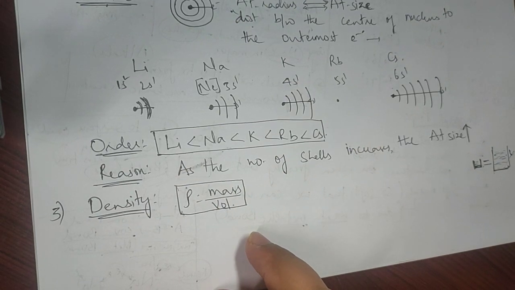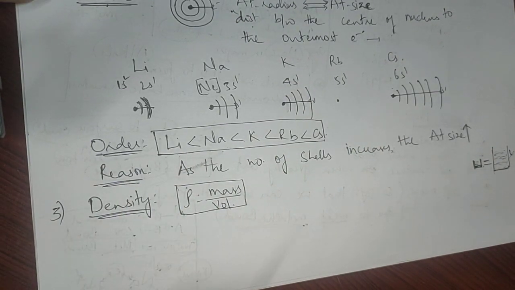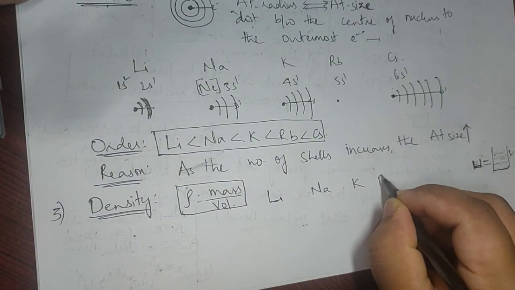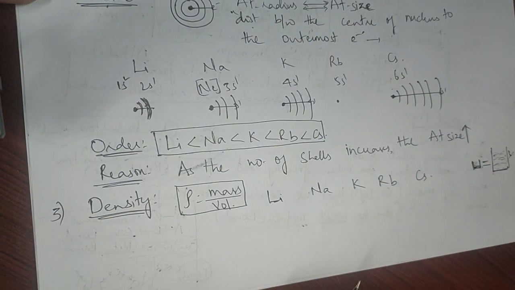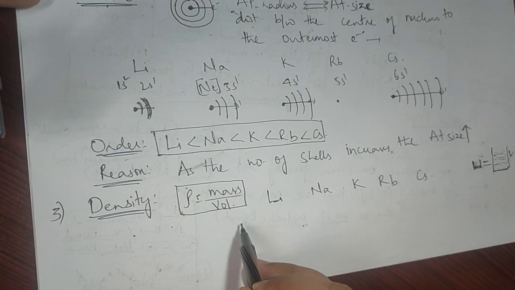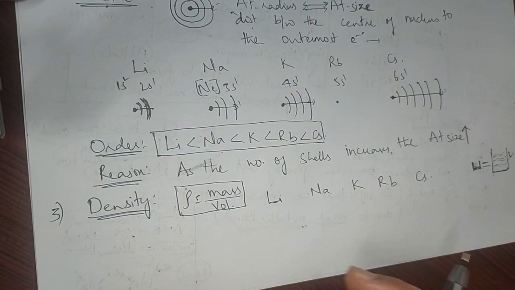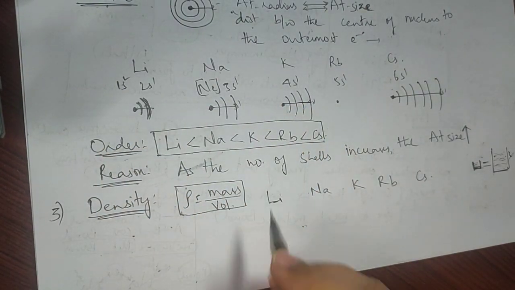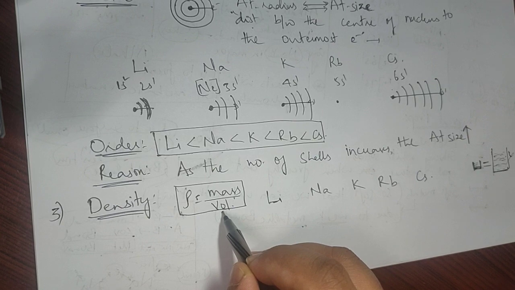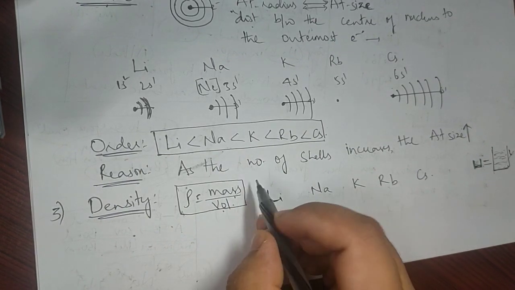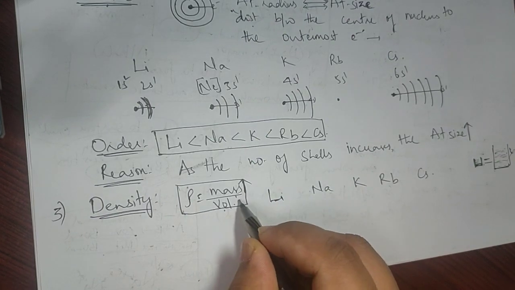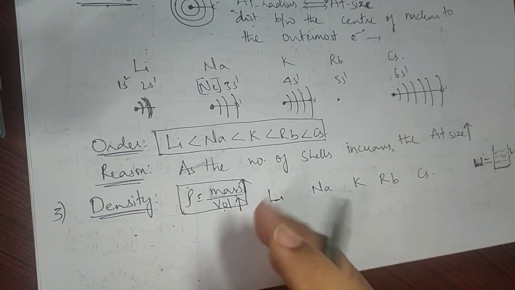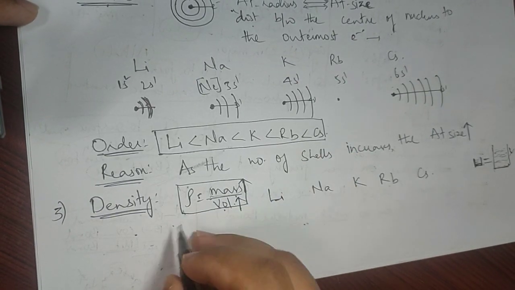Now if you look at the density property for the first group elements, that is lithium, sodium, potassium, rubidium, cesium, we know density is equal to mass upon volume. As we move from top to bottom, the atomic mass increases drastically. Density depends on two factors: one is atomic mass, the other is atomic volume. As we move from top to bottom, both of them increase, but the increment of atomic mass is very high compared to atomic volume. Let me write the point here.